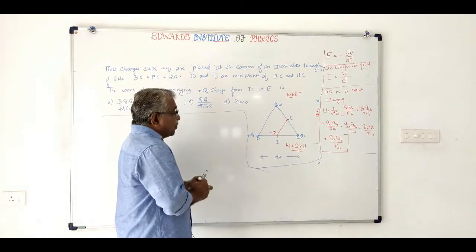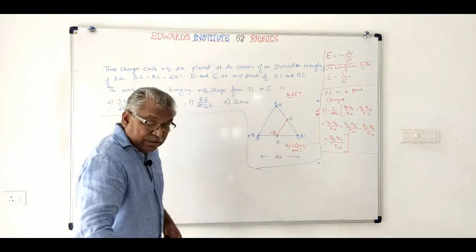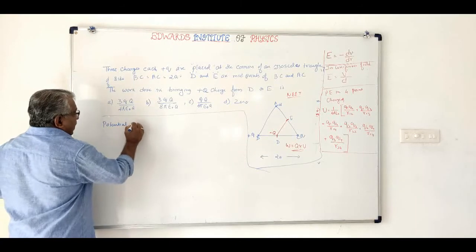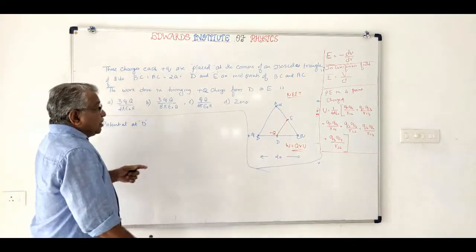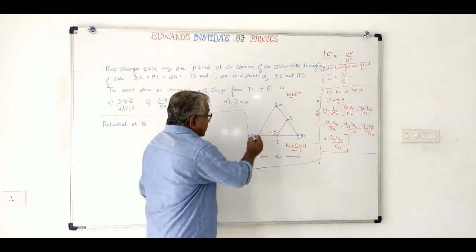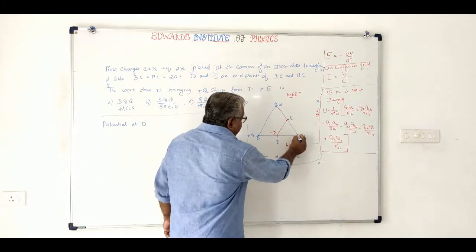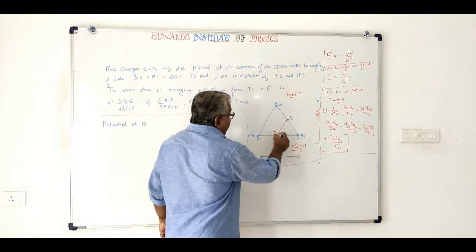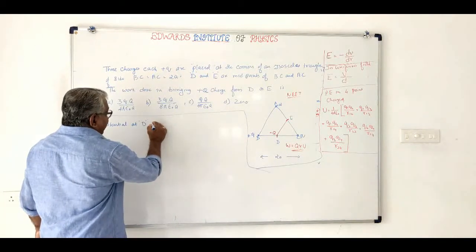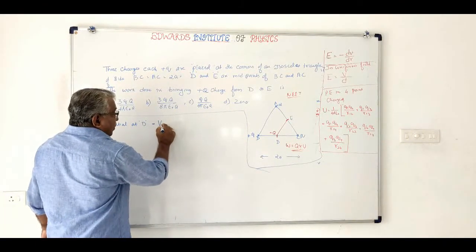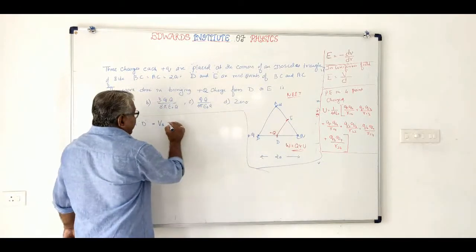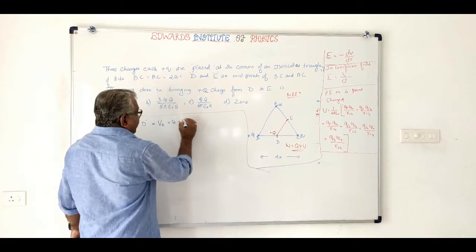You have to find out what Q into V is. For that, let us find out the potential at D. Which charges contribute potential to that point D? All the three charges. This charge will contribute a potential here, this charge will contribute a potential here, and this charge also will contribute a potential here. The potential at D will be equal to VB, the potential produced by the charge Q at B, plus VC plus VA.